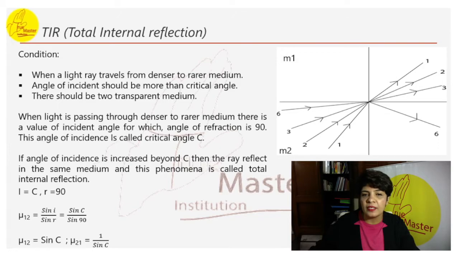Here i is equal to C, the critical angle, and r is equal to 90. So mu 12 equals sin i by sin r, which becomes sin C by sin 90. So we can write mu 12 equals sin C, or mu 21 equals 1 by sin C. Now further we will see the application of TIR in diamonds, how the light is captured inside a diamond, and the optical fibers which are used these days for networking, and how the signals or light get transmitted.